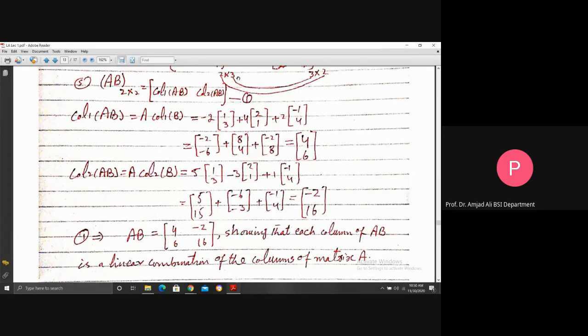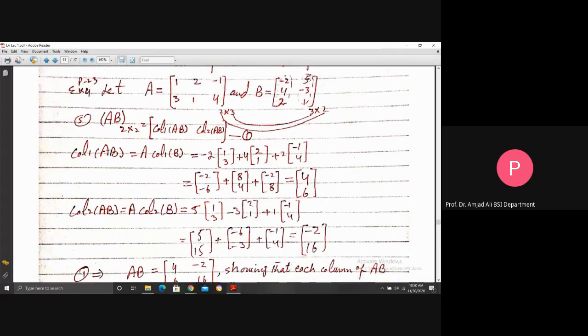And why this condition is necessary, that the number of columns in the first should be equal to the number of rows in the second. Because for the linear combination, we need the number of constants to equal the number of vectors. For example, there are 3 columns in this matrix. But if there are 2 rows in this matrix, just ignore 2, 1. You see 2, 1, then minus 2 into first column plus 4 into second column. If this 2 does not exist, then what happens with this column? This column needs a third constant here.